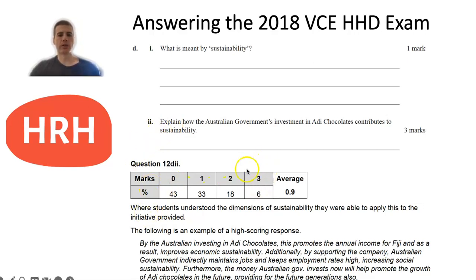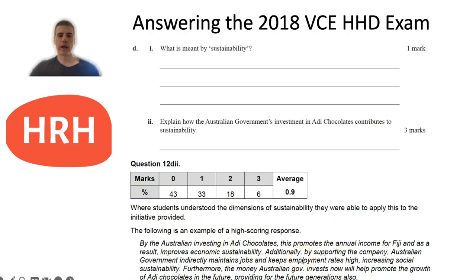So you can see once again, this question was quite challenging for students, only 6% achieving full marks. You can see down here they've given an example of a high scoring response, and so this answer has mentioned that obviously the investment in AD chocolates meant that the annual income for Fiji would have improved, and that would improve the economic sustainability of the country, and also obviously for the farmers that were able to access that money.